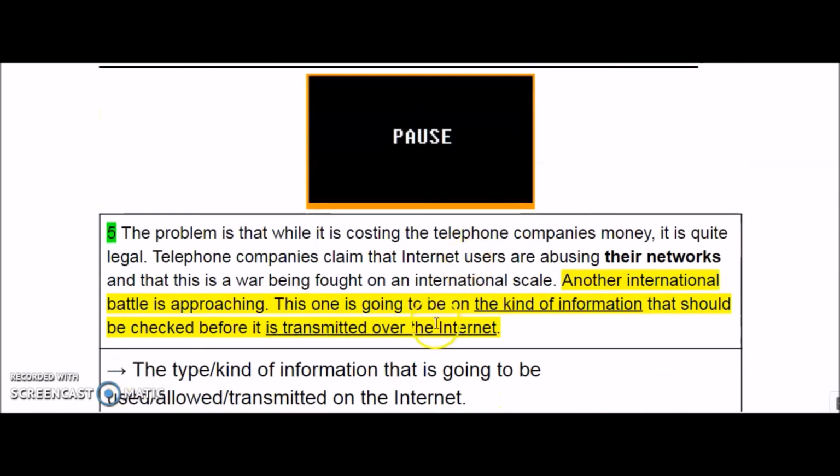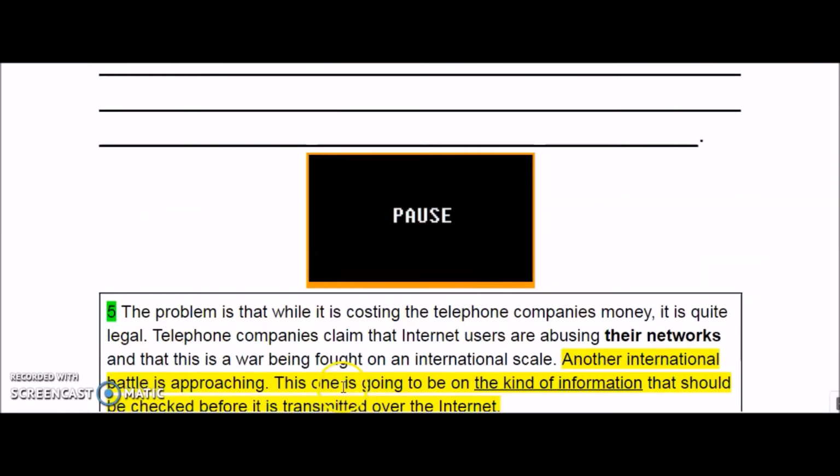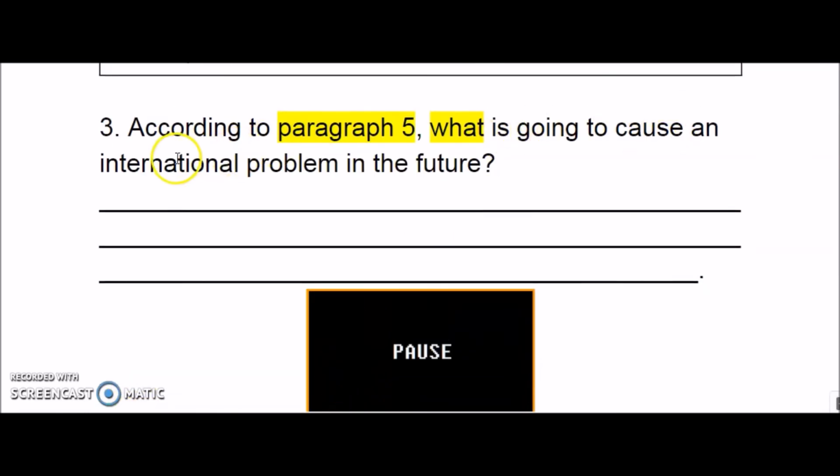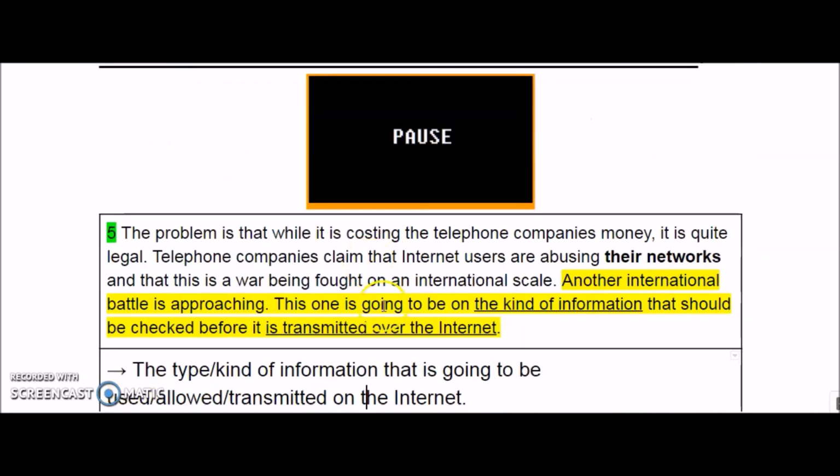So it's like the type or kind of information that is going to be used, allowed, transmitted, because it says transmitted, most probably you will write transmitted on the internet. Okay, so this one is going to cause an international problem in the future. I hope it makes sense. Okay, take your time to understand.